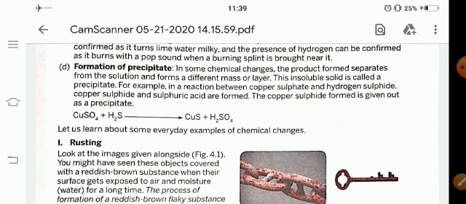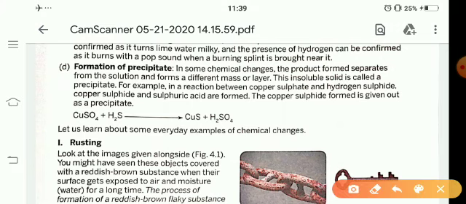In some chemical changes, the product formed separates from the solution and forms a different mass or layer. Okay students, that is called precipitate, means formation of precipitate.